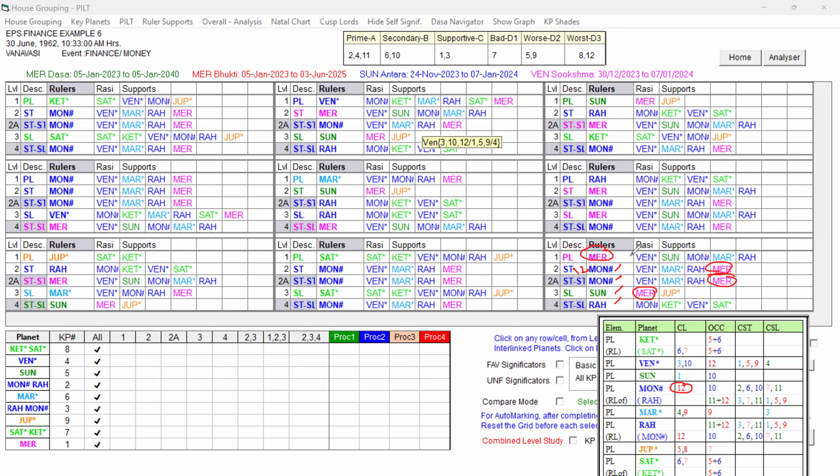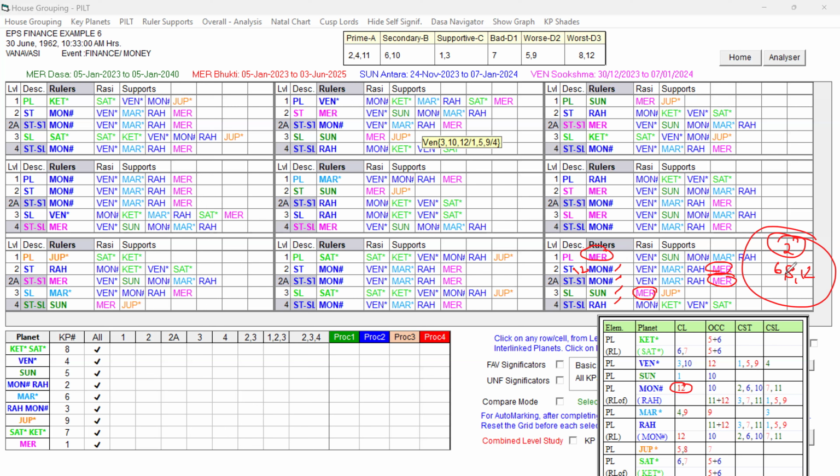That way, the second cuspal lord is also Mercury, and the second sublord is also Mercury. So it is supportive for earning, but also for a lot of expenditures by way of the 6, 8, 12 grouping. The second house is connecting to 6, 8, 12. It is not good for the financial prospects.